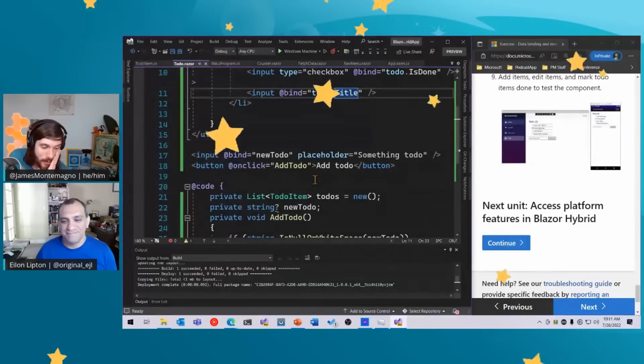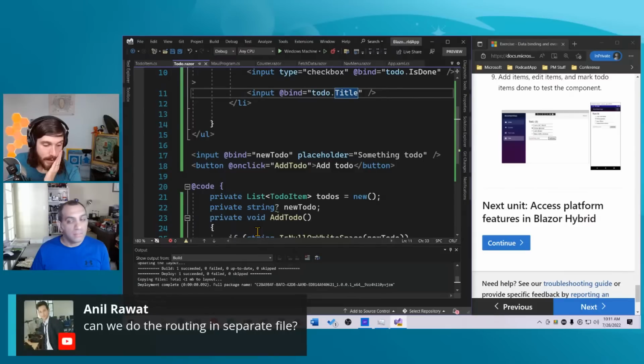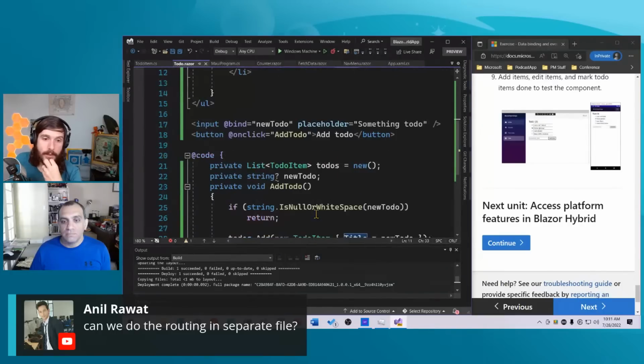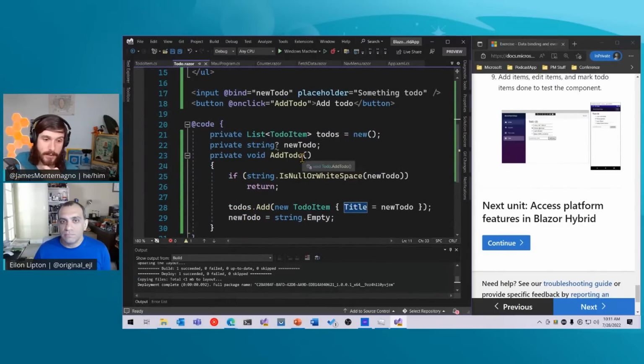So here's a fun question we got in the chat too from Anil. Anil was asking, can we put routing or maybe even the logic into a separate file? Yeah, I mean, totally. Like you can create a .razor.css file to put your CSS in another file behind it, or you can do to-do.razor.cs. Is that correct, Alon? And you can put your C# in the code behind.